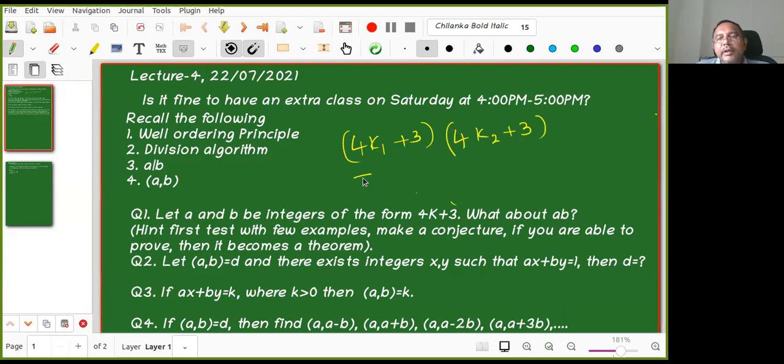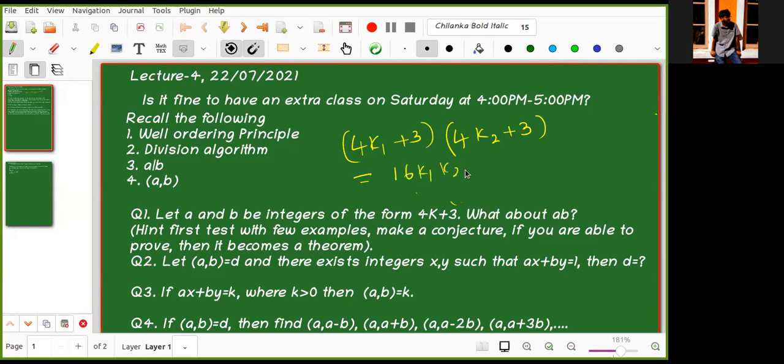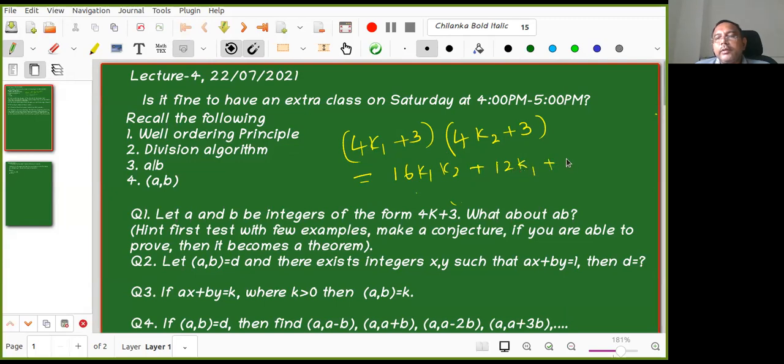If I multiply these two and simplify, it is 16 k1 k2 plus 12 k1 plus 12 k2 plus 9. Now 9 can be written as 8 plus 1. So from here up to this extent I can bring out 4. So it is of the form 4k plus 1, right?